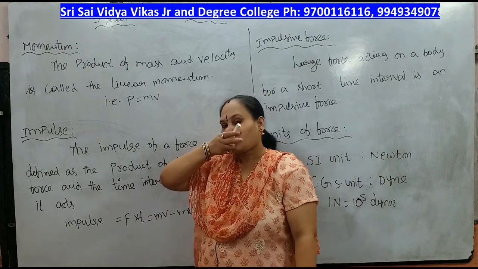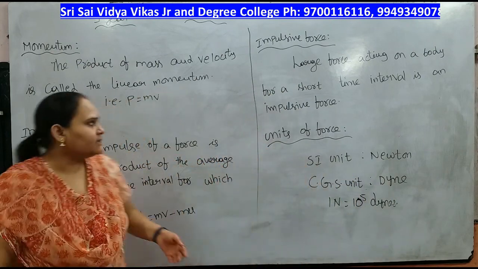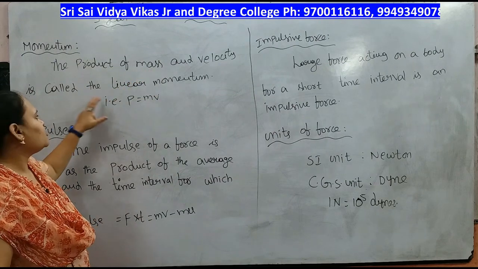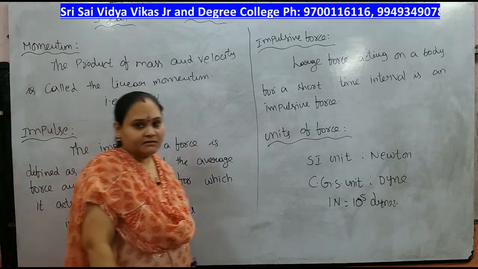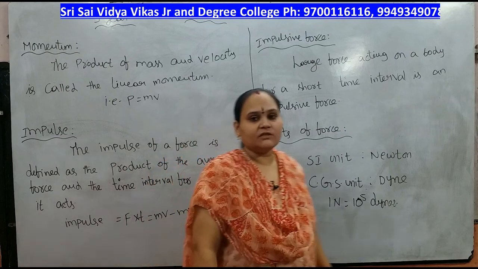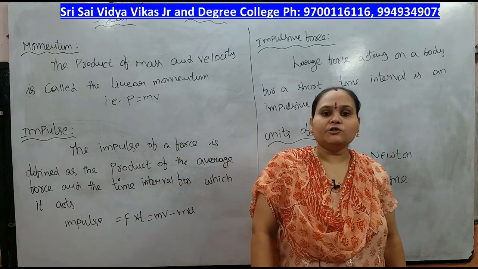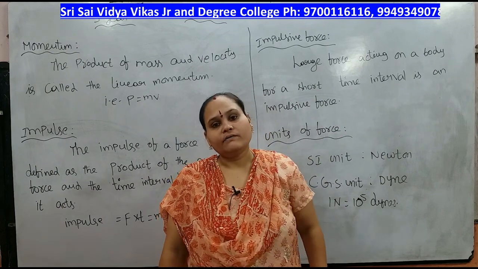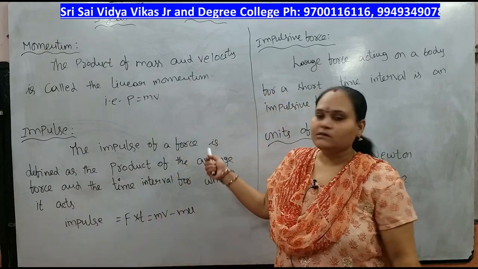Now, momentum. Momentum is nothing but the product of mass and velocity, and it is called linear momentum. Okay. Momentum is represented with P. P equal to m into v. M into v means the product of mass and velocity. So, P equal to mv.